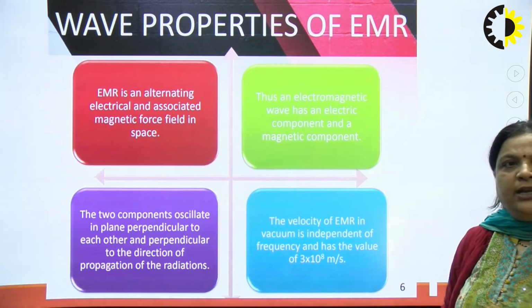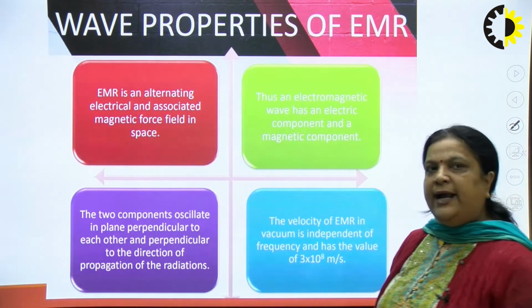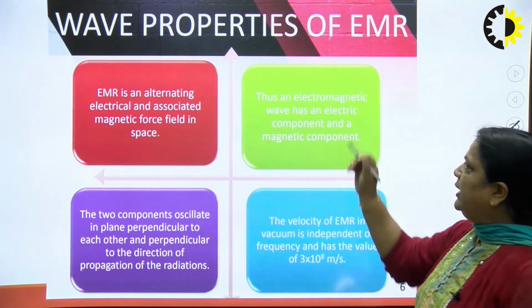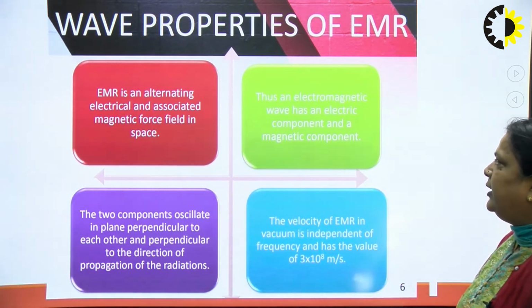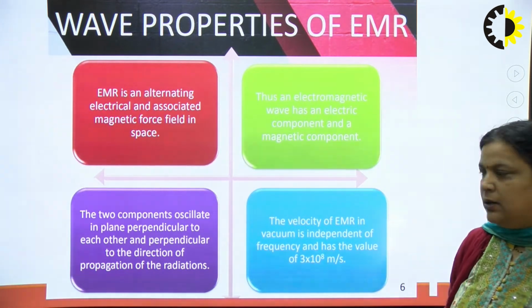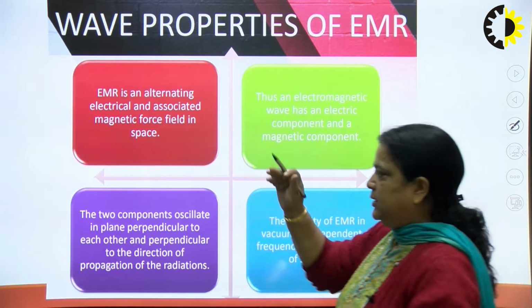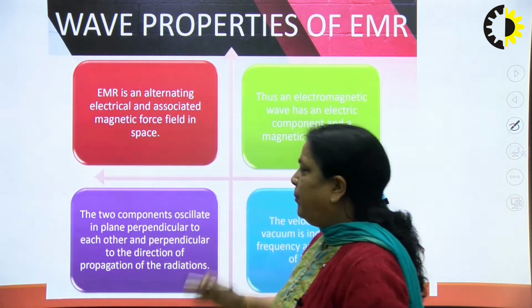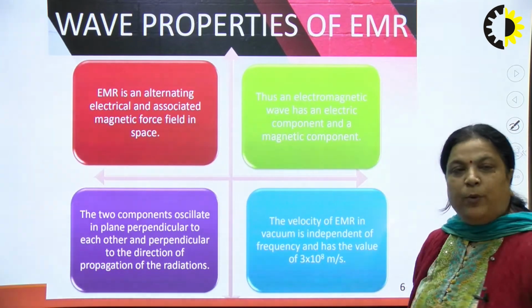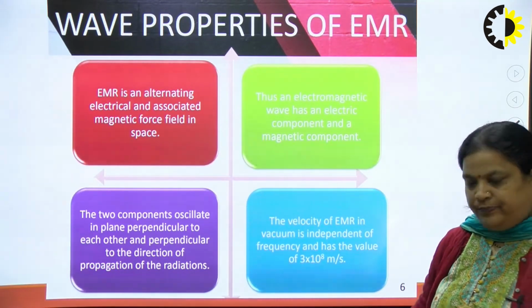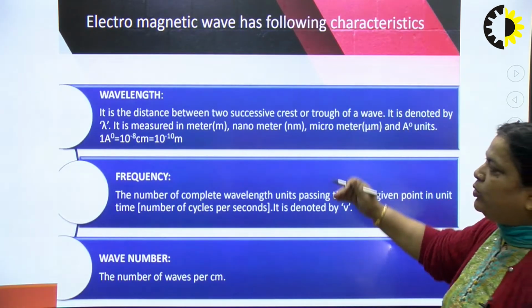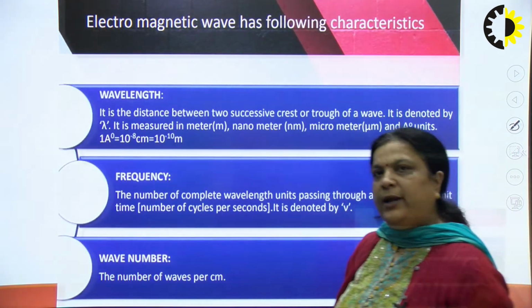EMR is alternating electrical and associated magnetic force field in space. So an electromagnetic wave has an electric component as well as a magnetic component. The two components oscillate in planes perpendicular to each other and to the direction of propagation of the radiation. There are a few terms which are used in electromagnetic radiation.